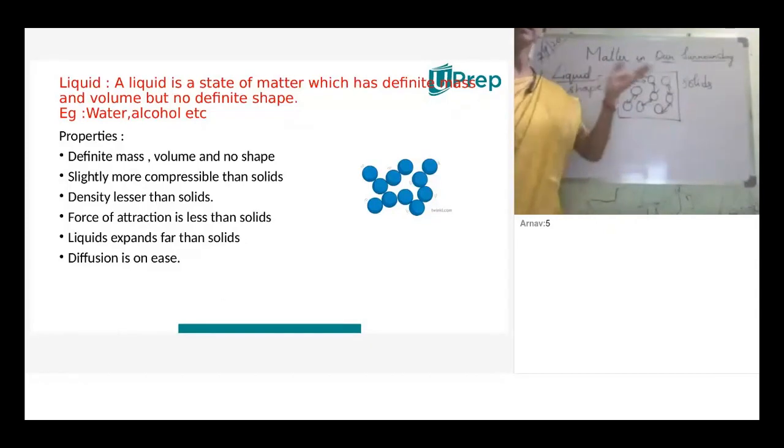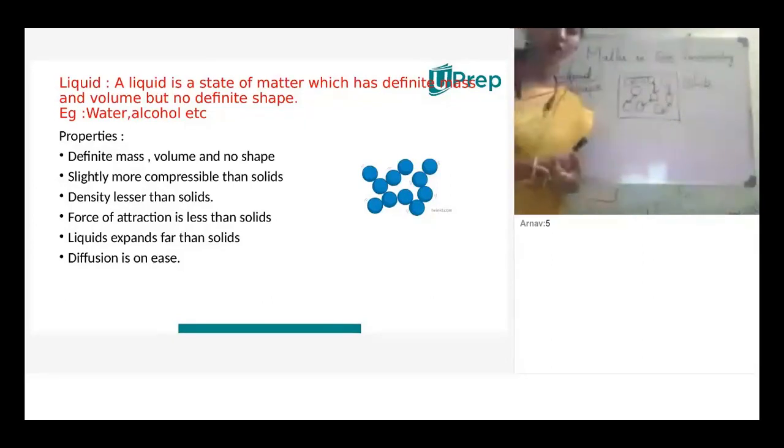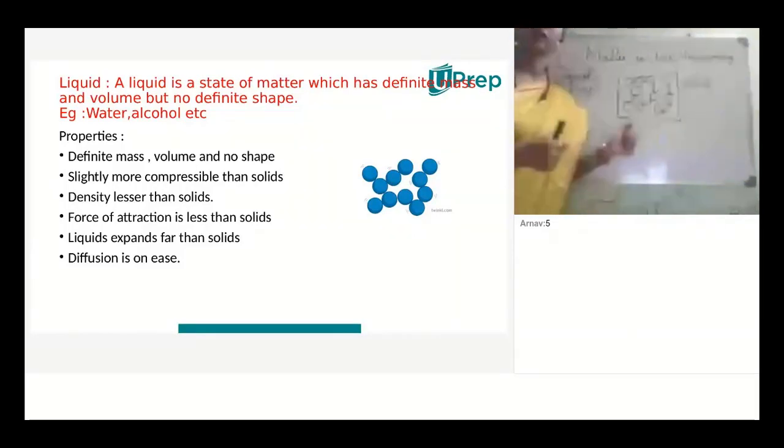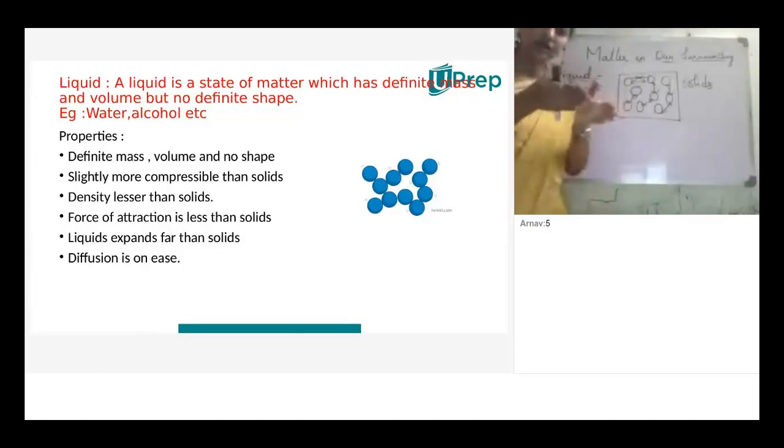Okay, density is lesser than solids. Density is lesser than solids, but there are some solids which float on the surface of liquid. Those are nothing but exceptional. In general, solids are denser than liquids. When we put a stone in the water, what happens? The stone will go deeper, to the bottom of the container, because solids are denser than liquids. More particles are present in the solid, so they are very dense when compared to liquids.